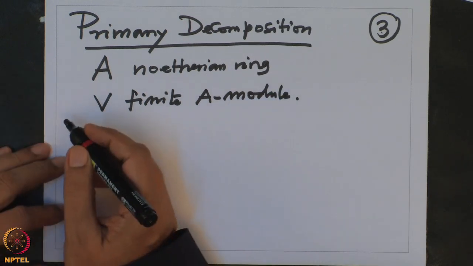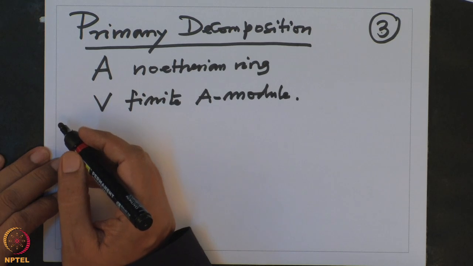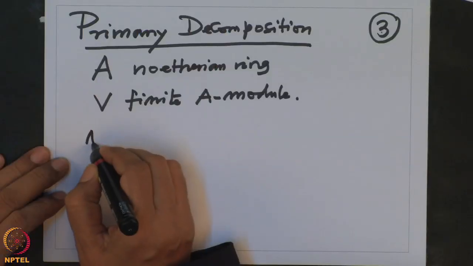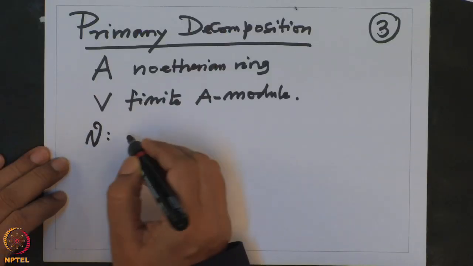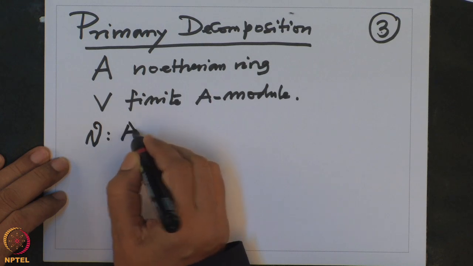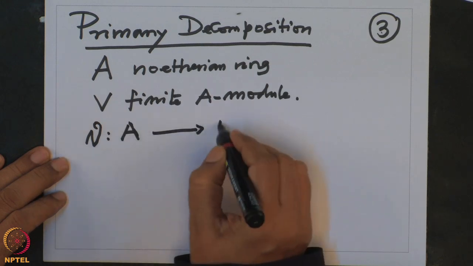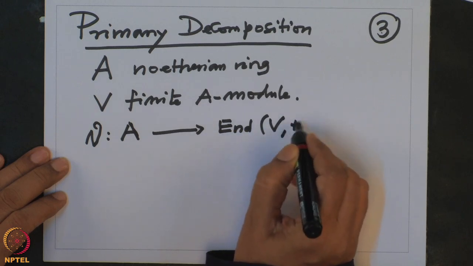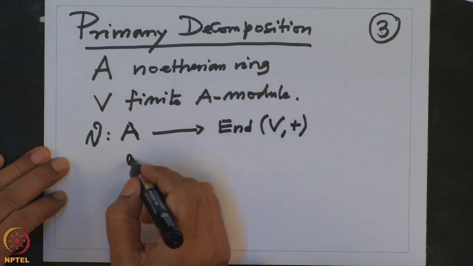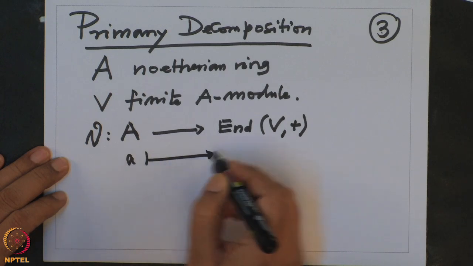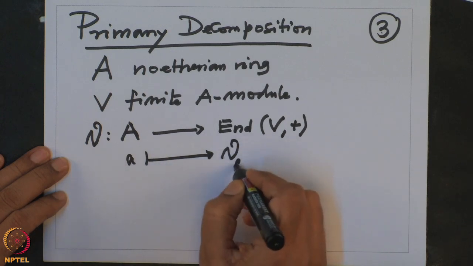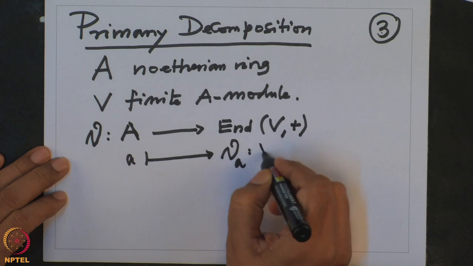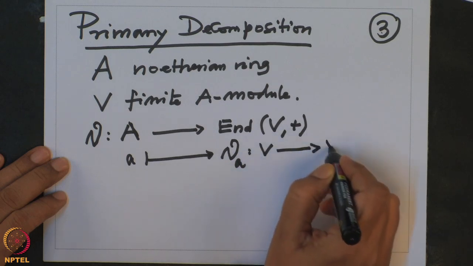All right, so observe that because V is an A module, we have this ring homomorphism theta from the ring A to the endomorphisms of V plus, that is, a going to the homothety. This theta a is also called homothety by a.